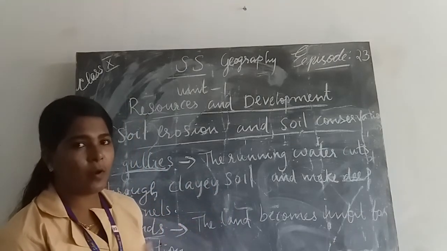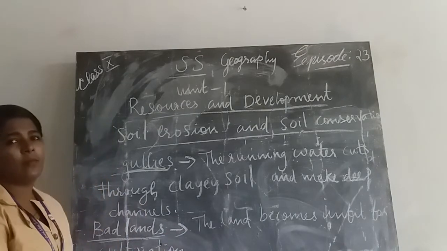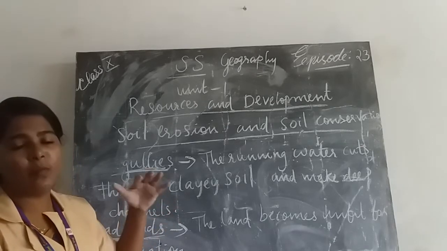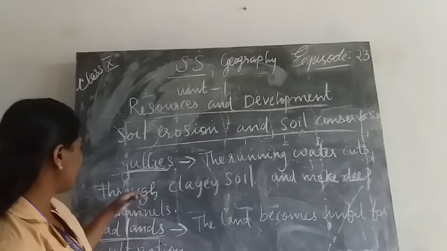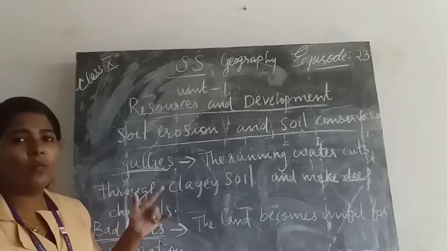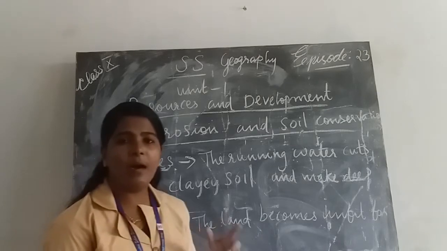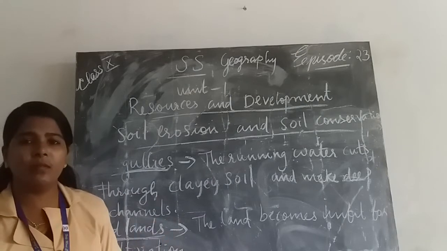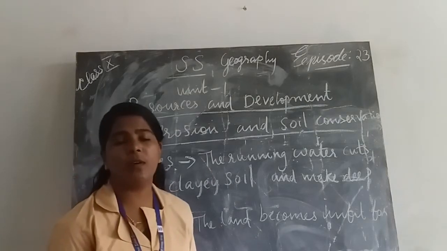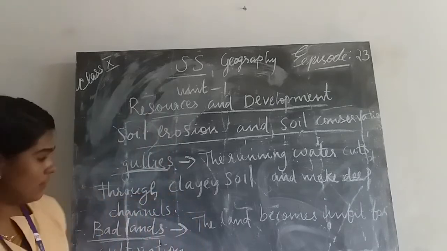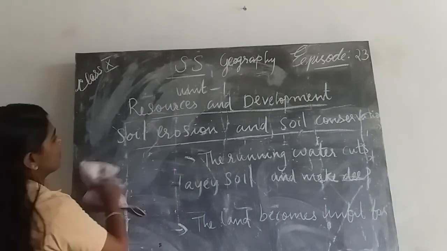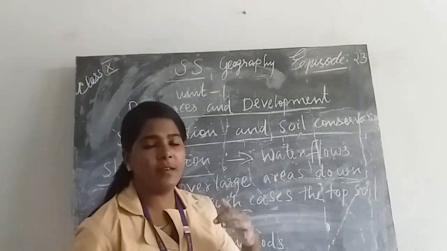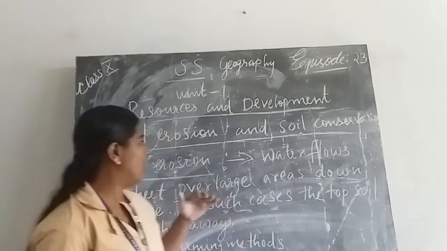So you should read your text properly, underline these types of headlines and titles, and prepare short notes. Here, gullies are formed when running water cuts through clay soil and forms deep channels. That is gullies. Badland means land that is unfit for cultivation.